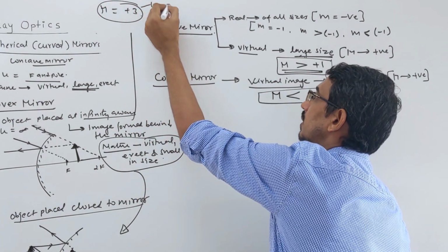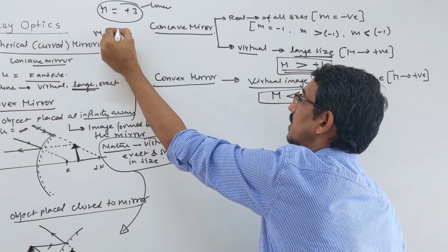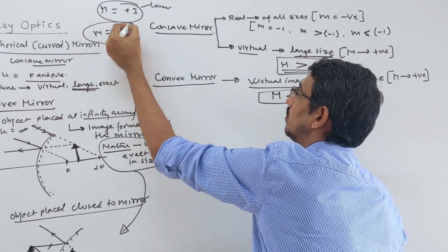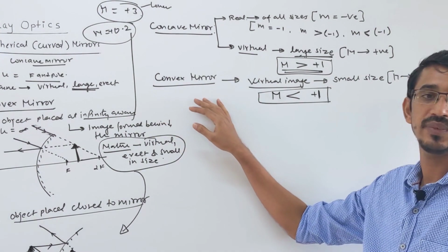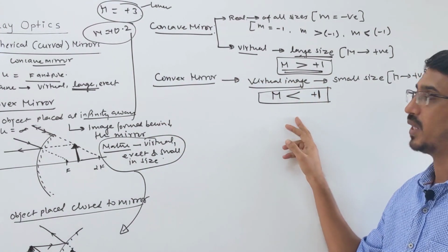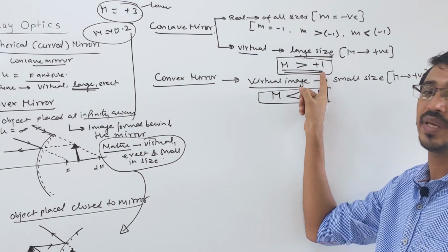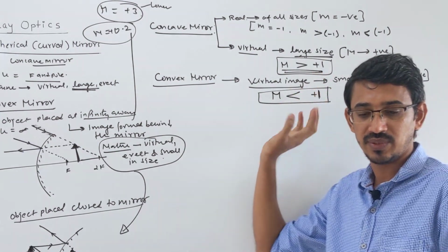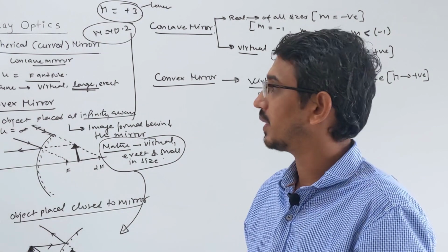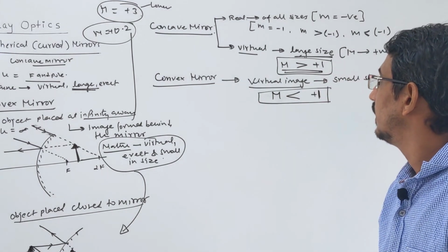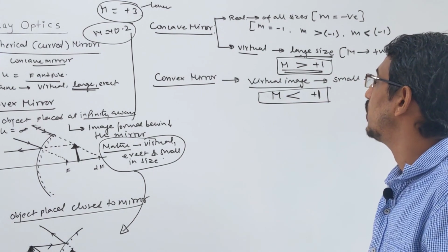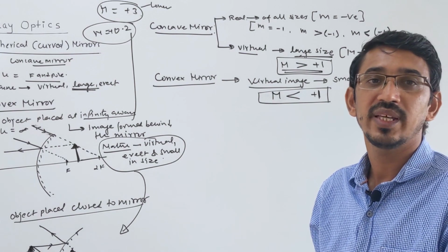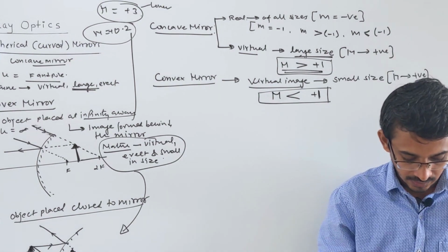It's a convex mirror. It makes a virtual image of small size, while the other makes a virtual image of big size. Hope you understood this. It's very important. So we understood how to identify the mirror based on their magnification.